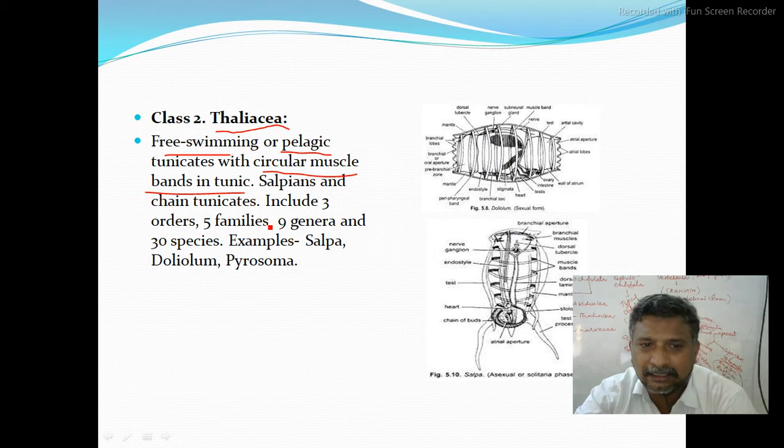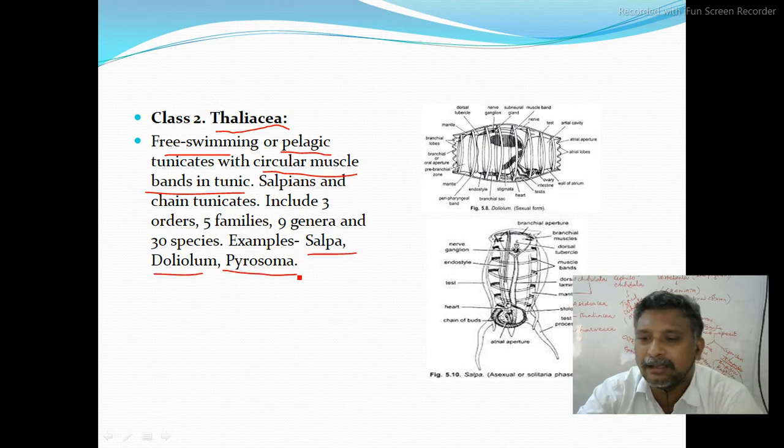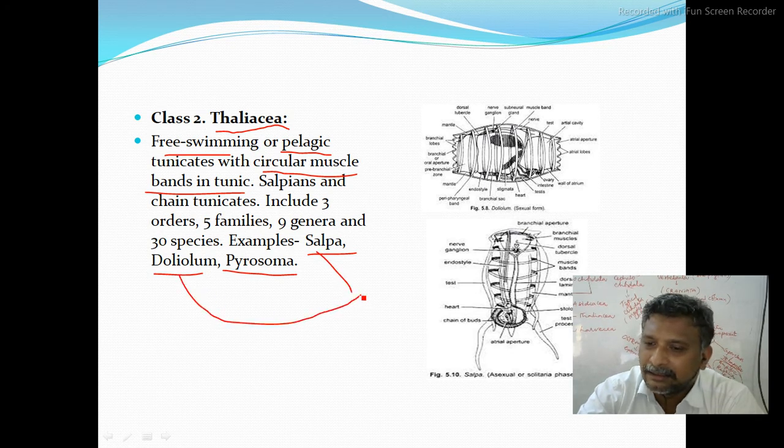It includes 3 orders, 5 families, 9 genera and nearly 30 species. Examples are Salpa, Doliolum and Pyrosoma. Salpa, Doliolum and Pyrosoma are good examples for Thaliaceae. Salpa and Doliolum both show alternation of generations. Okay.